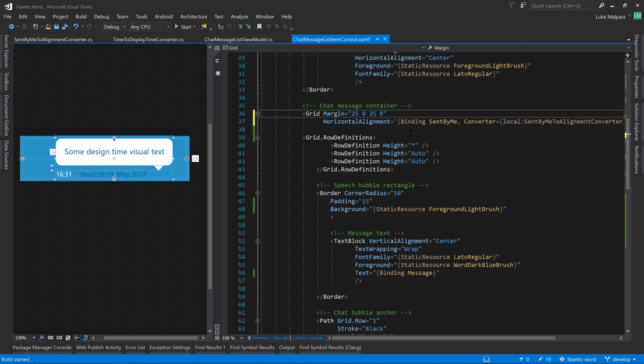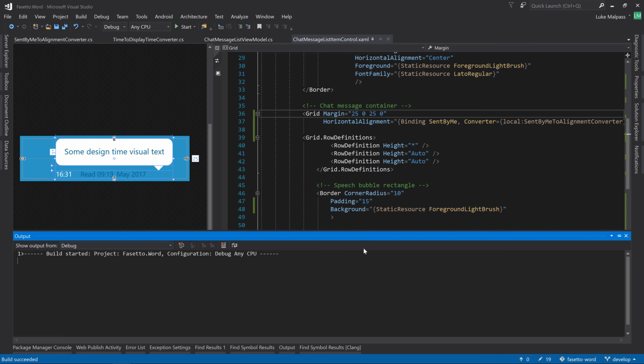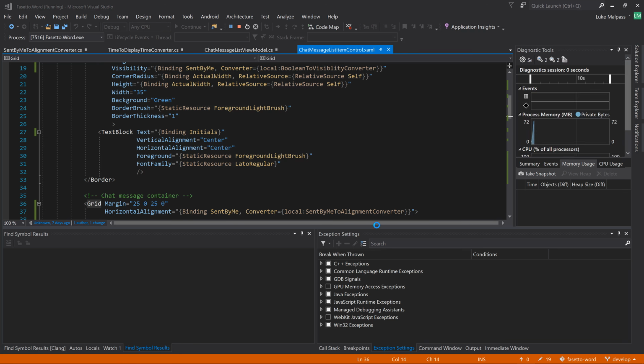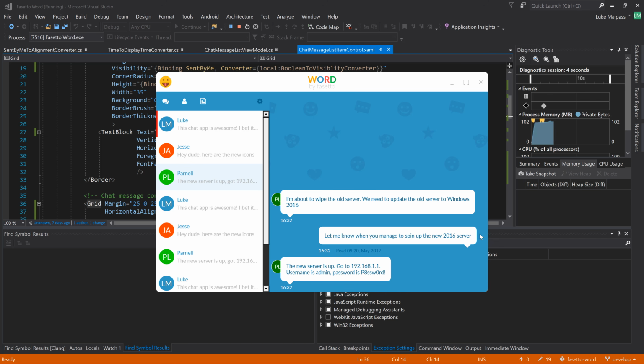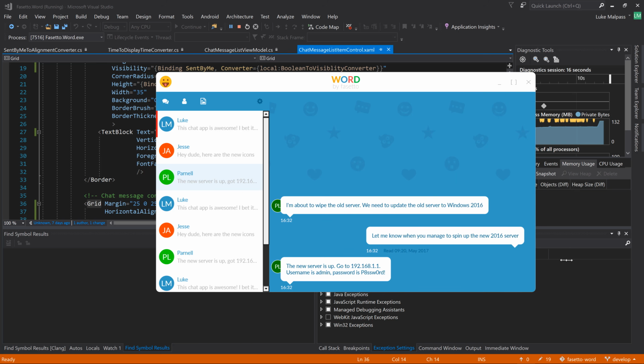In fact, let's put 25 so it's even on both sides, and let's see if that looks okay. Which I think it will, because then you've got it perfectly even. There, yeah, that's better. So now you've got the exact same white space here, disregarding the image, that we have here. And you can resize that way. So all that's left now is to style this blue, and then we only really want these times displaying when you hover your mouse over, I'd say. So we'll add some animation there.